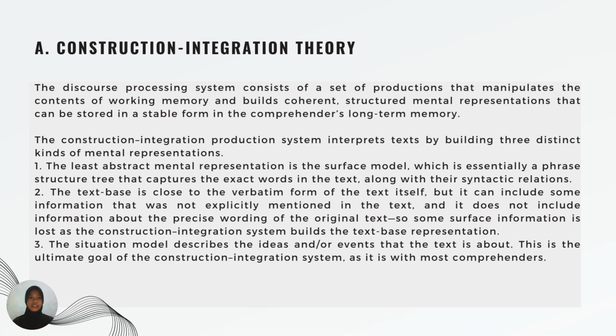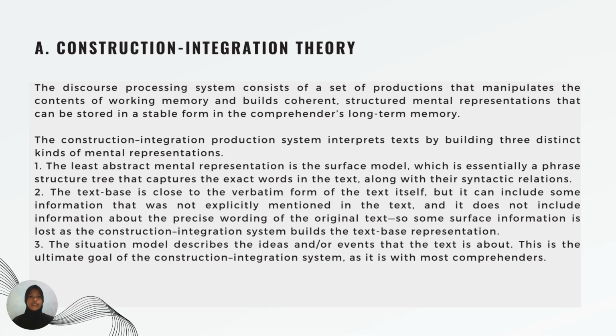The construction integration production system interprets text by building three distinct kinds of mental representation. First, the least abstract mental representation is the surface model, which is essentially a phrase structure tree that captures the exact words in the text, along with their syntactic relations.